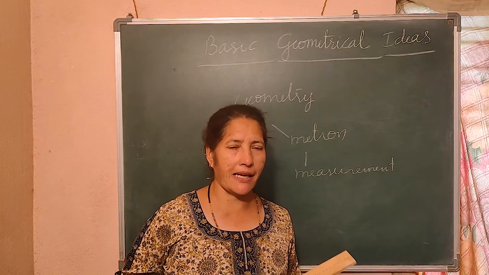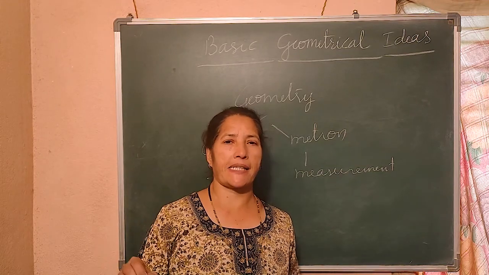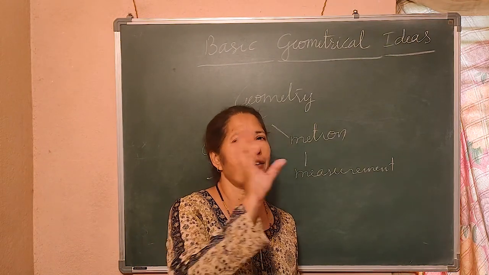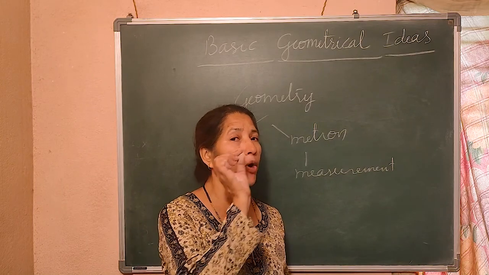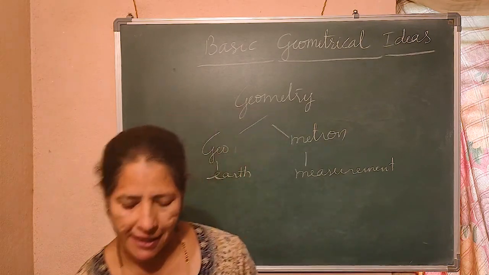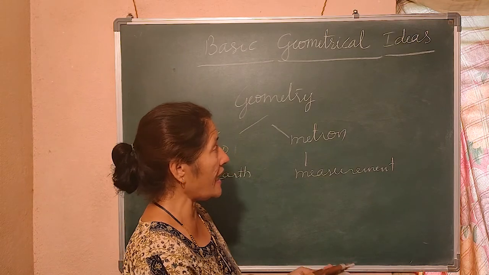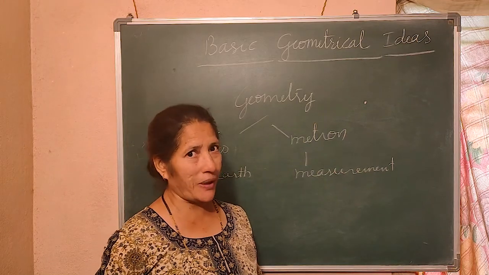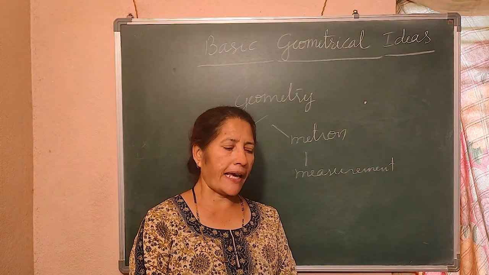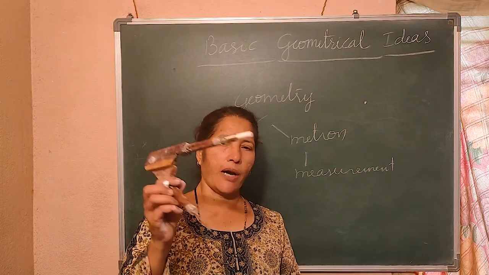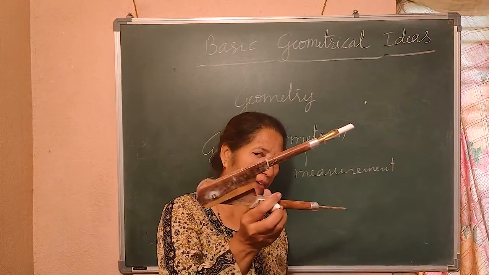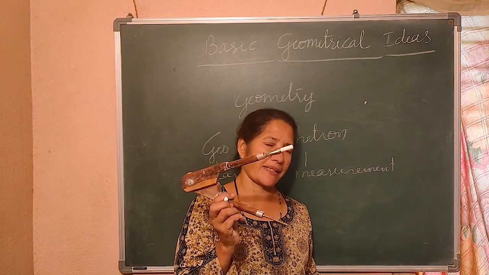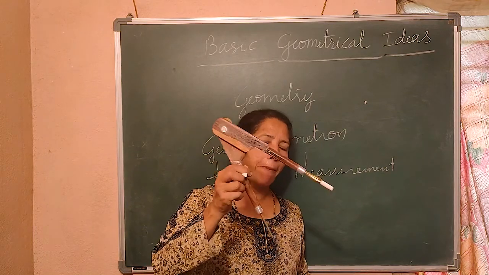You know what is a pencil? When you sharpen the pencil and put a dot with the tip of a sharp pencil, you will get a point. So suppose I sharpen the pencil and put a dot like this, then I get a point. You understand? Now another one you have, like this. Can you see? This is called compass.